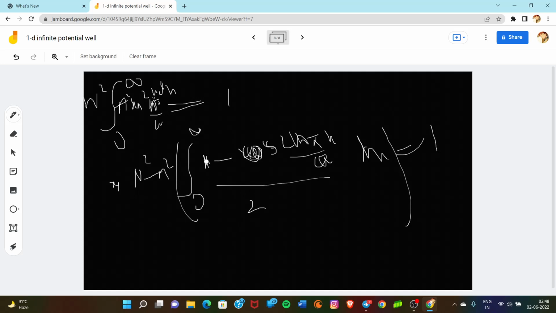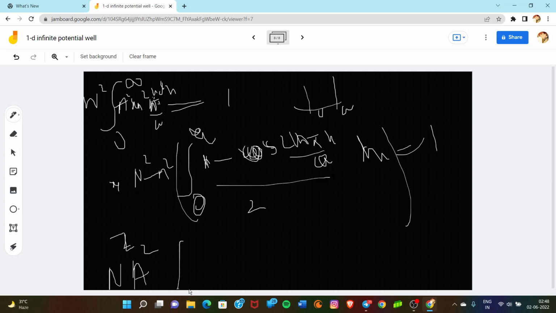So now 1 by 2 is N squared A squared. Now if we put 0 to a as the limit, because we have to go from 0 to a only, simply.